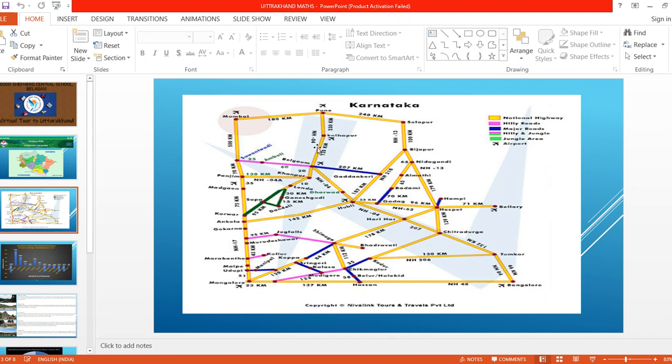Here we can see, children. See here NH04. This is our highway. From where to where it is given, see, children. Pune, Belgaum, right? And where is Bangalore?